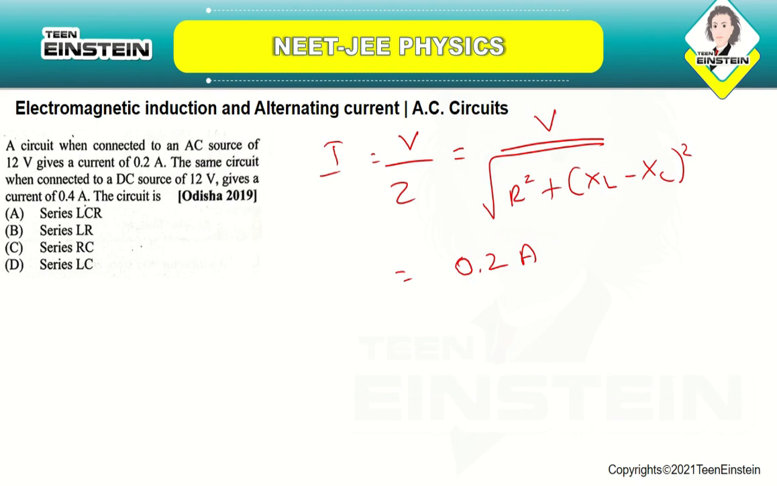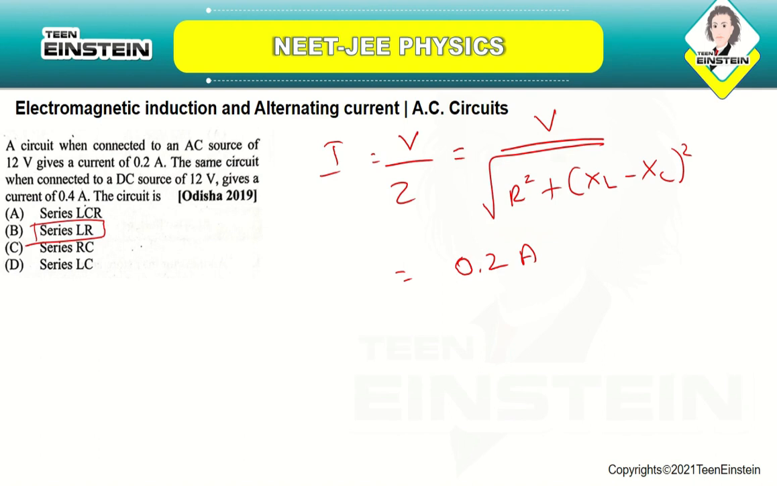When connected to a DC source, if a capacitor is present in the circuit, it will provide infinite resistance to the current, and the current in the circuit will be 0. However, the current in the circuit changes to 0.4 amperes. So this implies that the circuit does not contain any capacitor. As the current in the circuit increases after connecting the DC source, the circuit must contain an inductor. So thus the circuit must be a series LR circuit. So the correct answer is option number B.